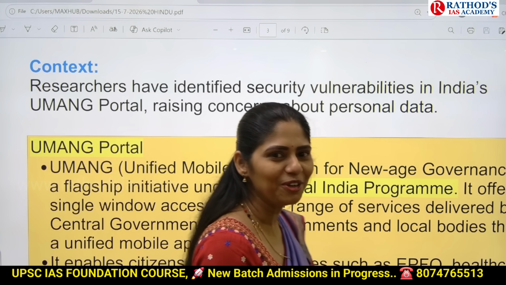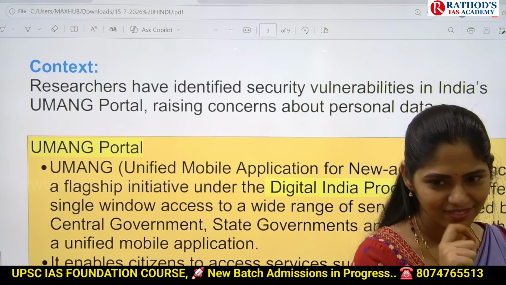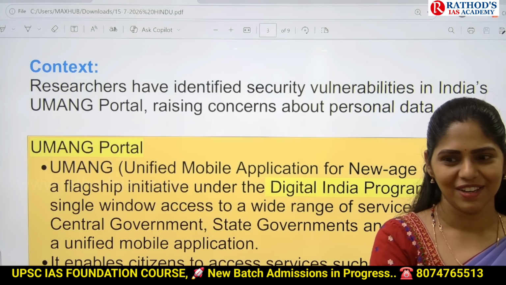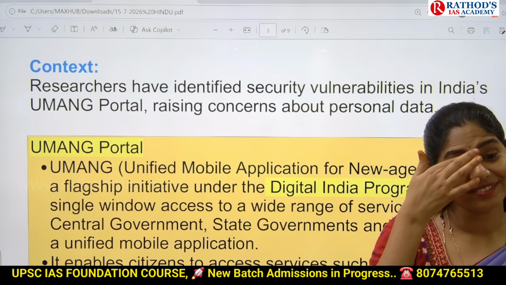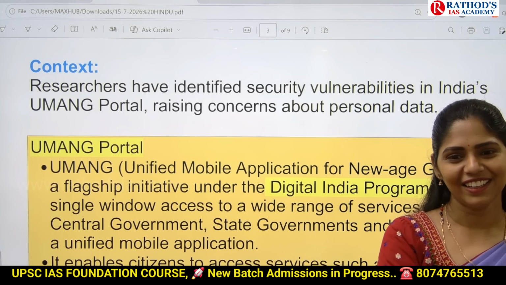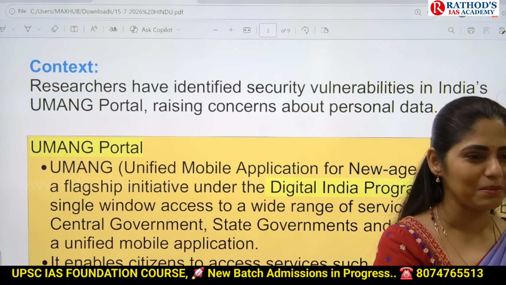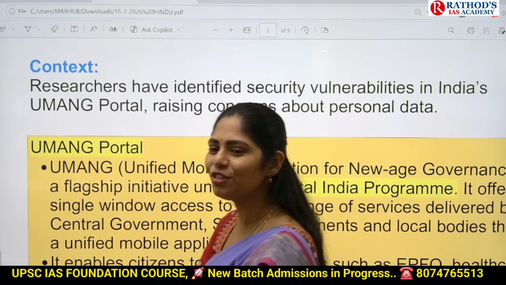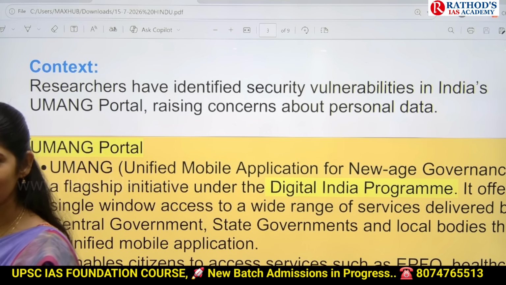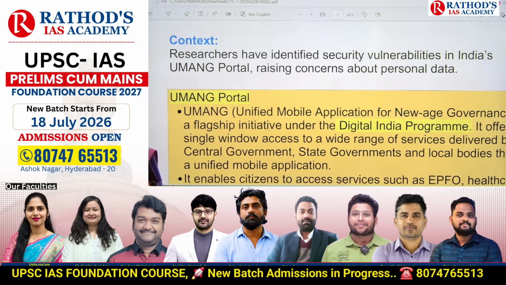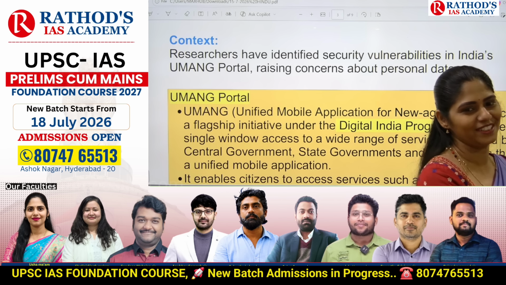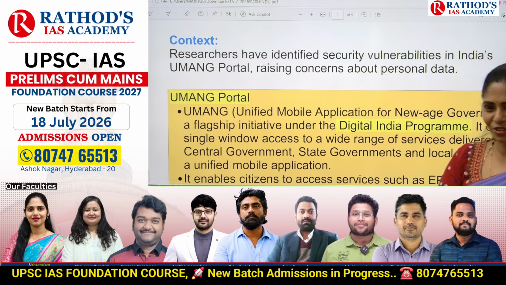How many digits does the Aadhaar card number have? 14, 16, 12. At least you have to remember your own number, guys. Aadhaar card number, it is very important, no? How many of you know your Aadhaar card number? You know it, but you are not able to say whether it is a 14, 12 or 16 digit number. Very good. 12 only, right?